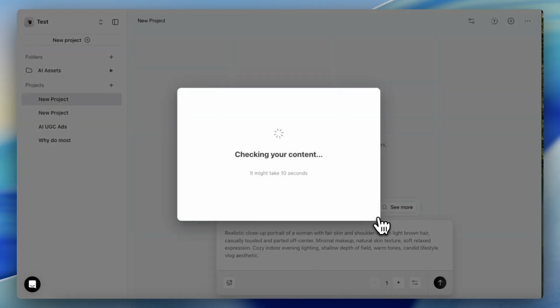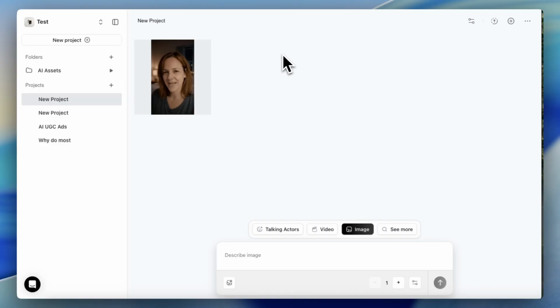So let's hit generate image and we're going to wait for a second. And here is our result. And I really like it because it looks very authentic and genuine, and it doesn't look like a photo shoot or some kind of an advertisement studio thing, but it is just a genuine, normal looking person before going to the bed, which is exactly what we want from an AI UGC style advertisement.